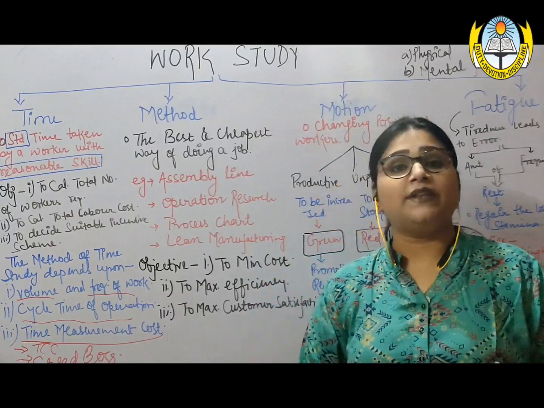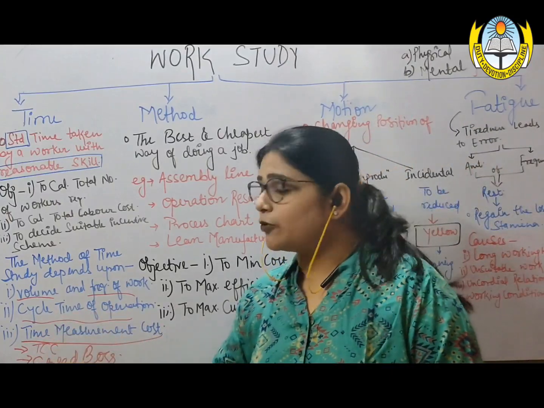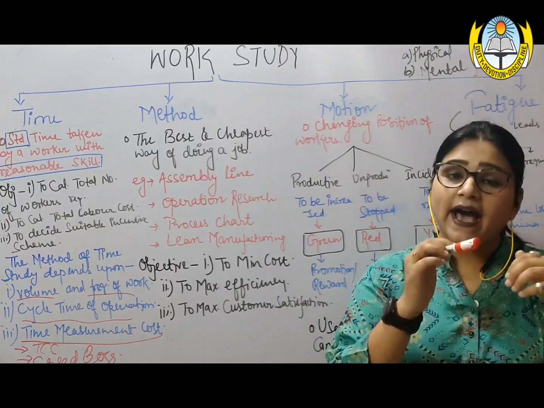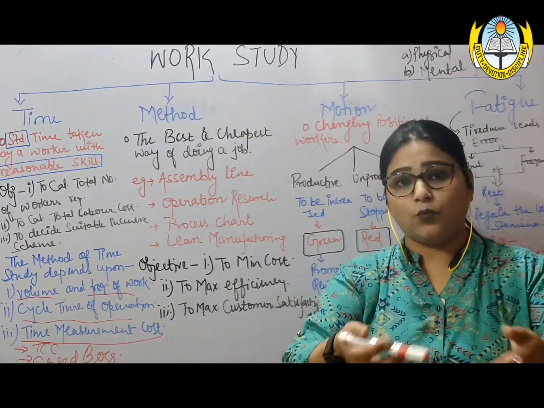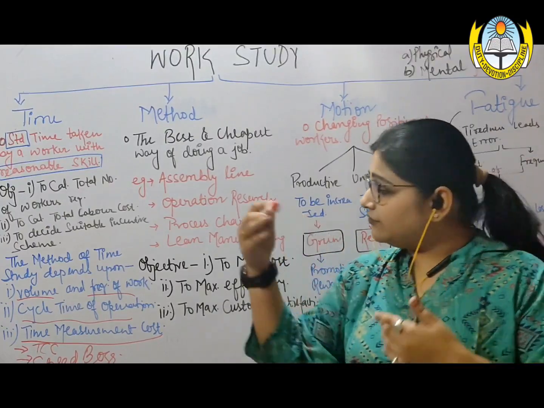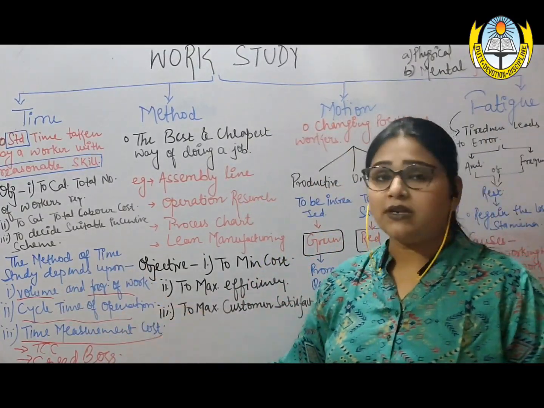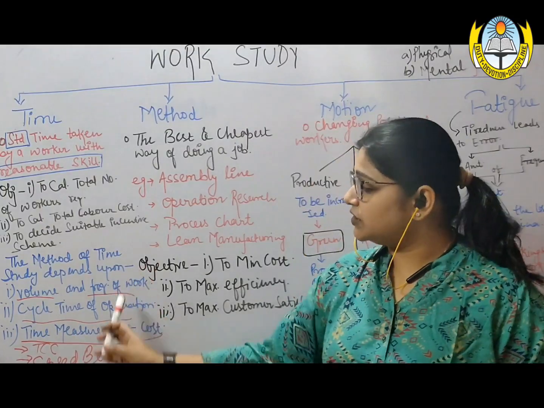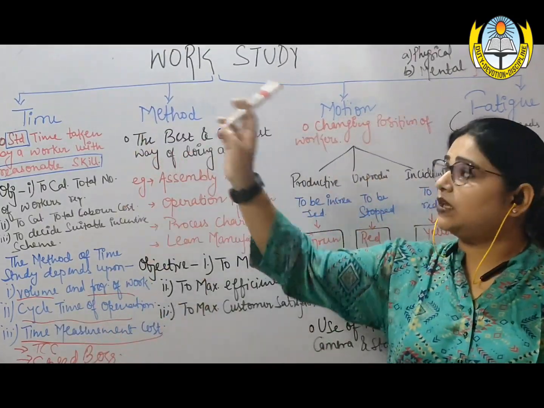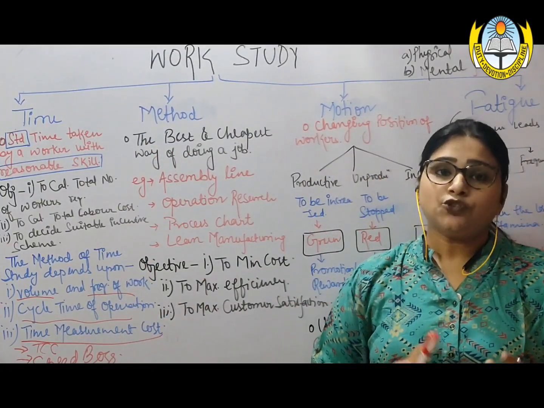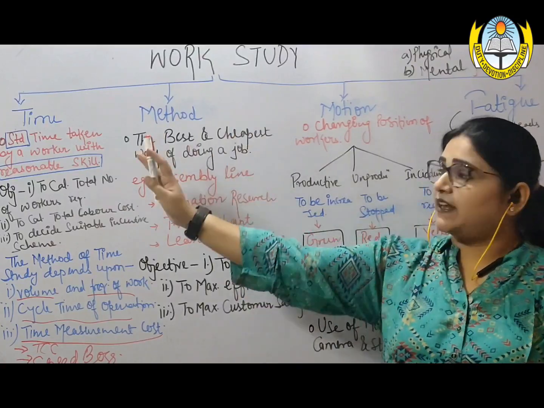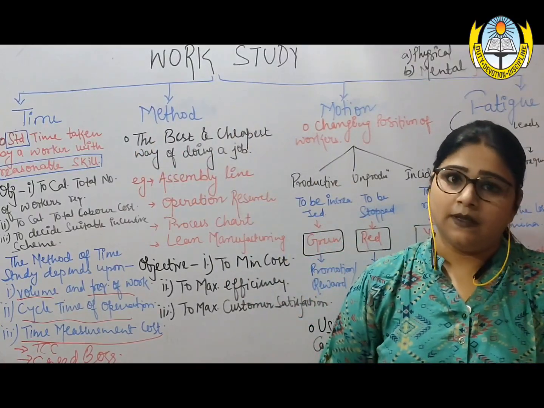So Taylor was of the opinion that these two foremen need to be paid as per whatever amount of work there is and whatever time is required. One has to also consider the time management cost, because this also becomes an integral part of the total time study. So hope I am able to make the idea of time study very clear.